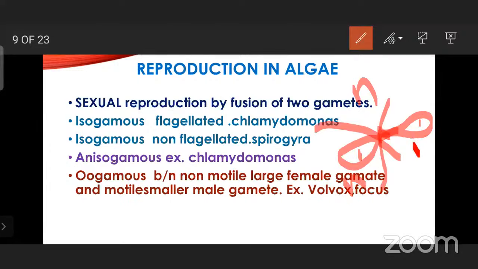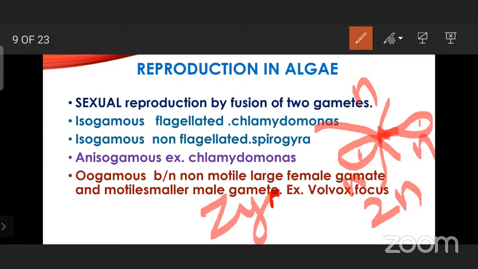Now n plus n, it will become 2n. As you are aware, it is nothing but it is called a zygote also. Here it is in spore formation, so it is called zygospore. The zygospore is in 2n condition, and the nuclei will get fused. Now it is 2n condition, and here you can see four flagella are seen, so it is also called quadriflagellate.